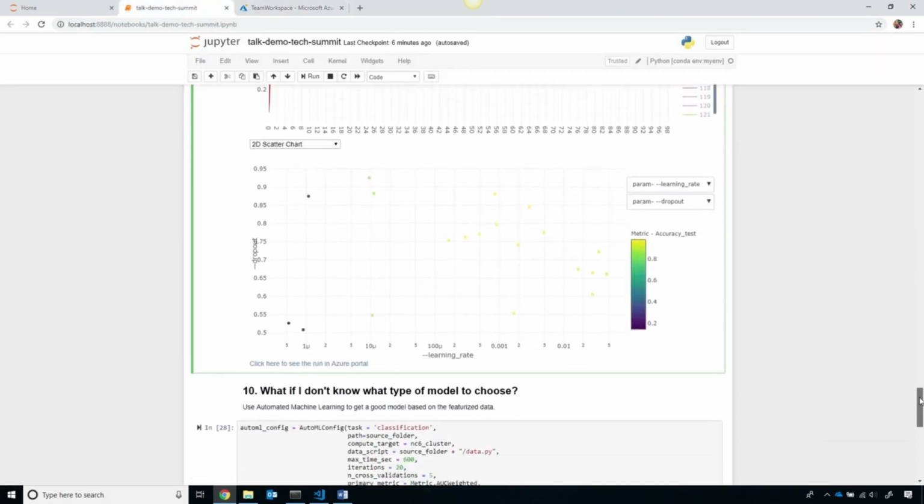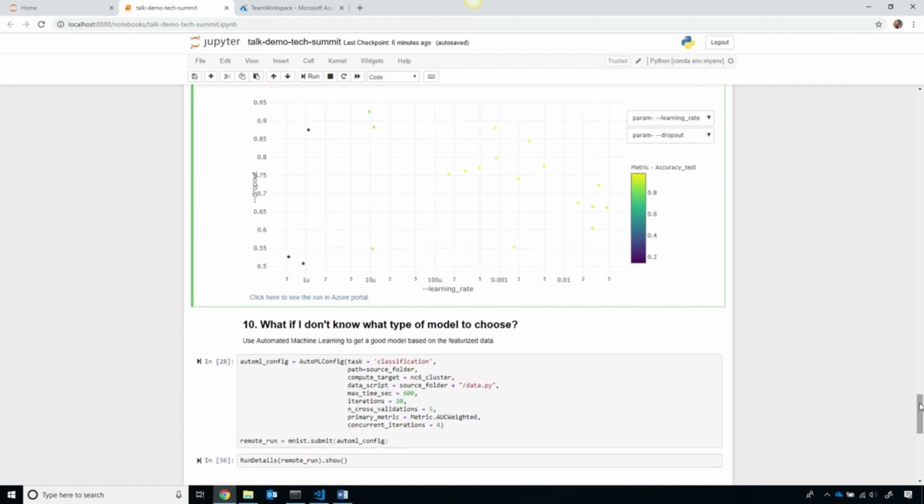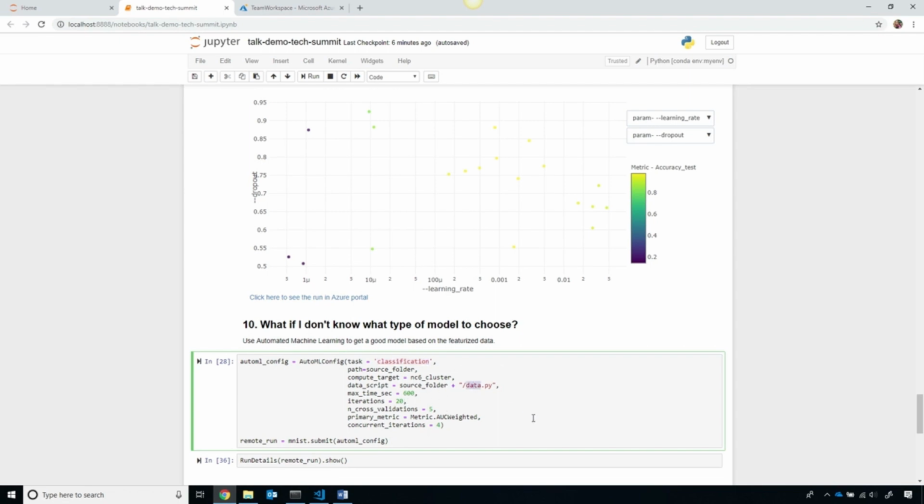Once I have the best model, then I can deploy it to the cloud. But before I do that, I want to show you how easy this can be. If you don't know how to train your own machine learning model, you can use our AutoML service to simply say, I want to create the classifier, which is predicting the digit in this case, and then provide it a way to get the data. And this will automatically train a machine learning model for you. It'll run many of them in parallel and pick the best one.